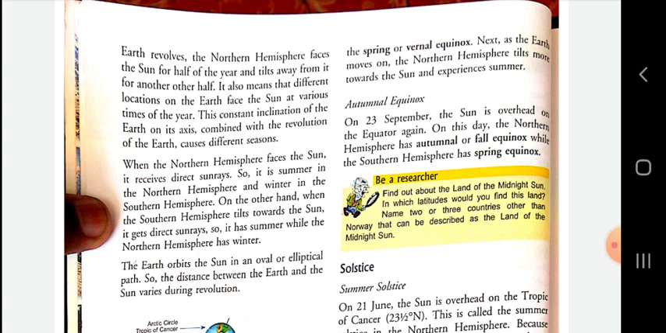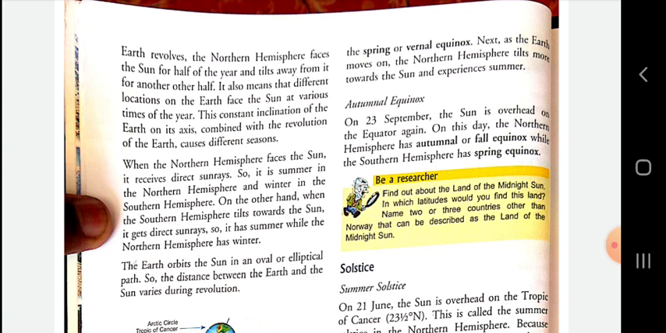On the other hand, when the southern hemisphere tilts toward the sun, it gets direct sun rays, so it has summer, while the northern hemisphere has winter. The earth orbits the sun in an oval or elliptical path, so the distance between the earth and the sun varies during revolution.